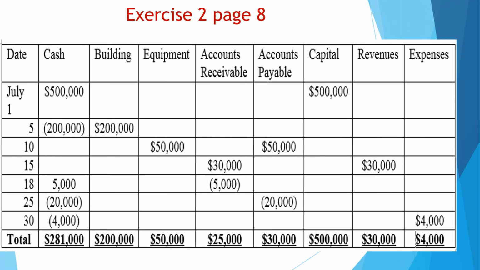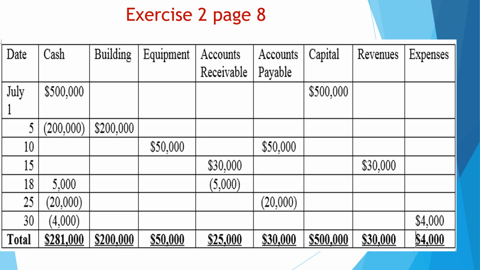Now let's solve exercise 2, page 8 on your book. This exercise is similar to the first exercise. We have to fill the schedule of transactions to show the effect of each transaction, similar to exercise 1. So we have transactions during the month of July. Let's start with the top of the schedule, the first row.